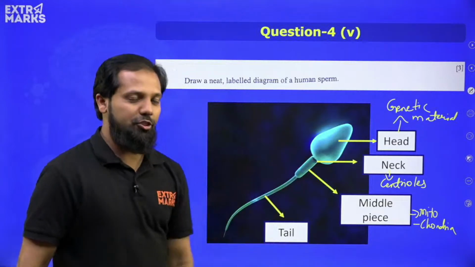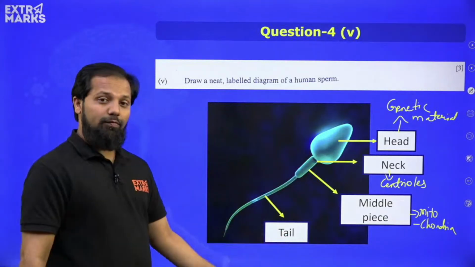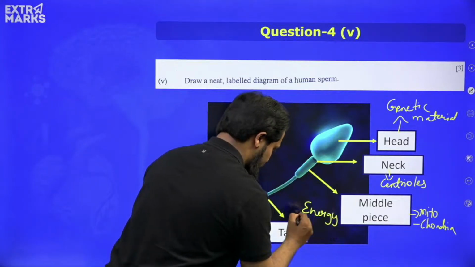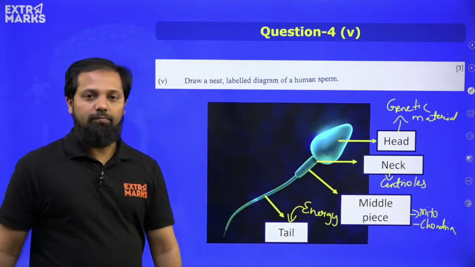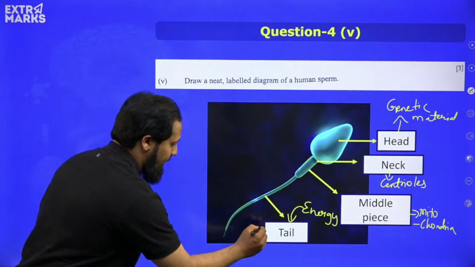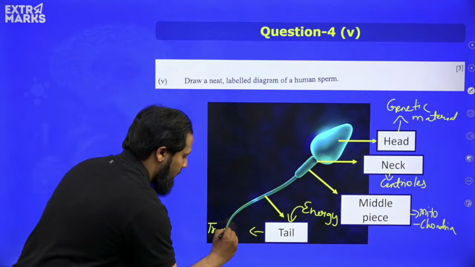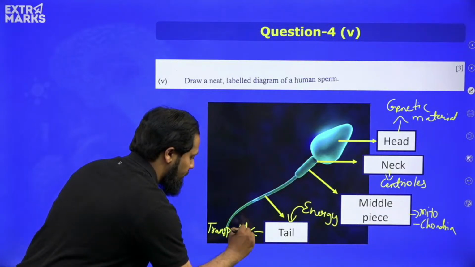And why is this more energy needed? It is for the movement of the tail. And what is the function of the tail? The tail helps in the transportation or swimming of the sperm.